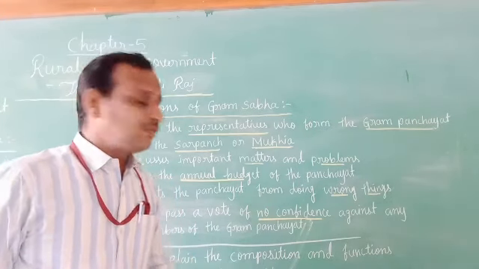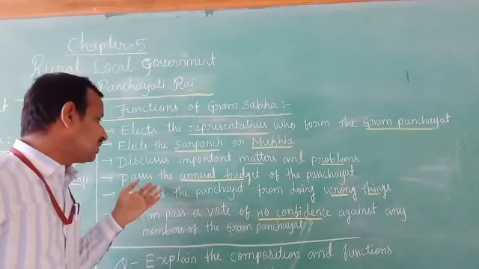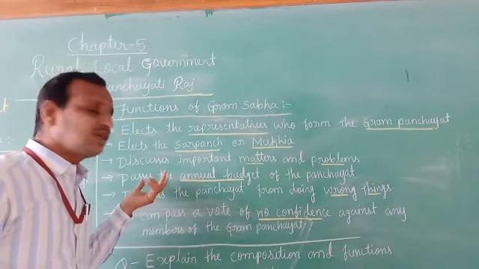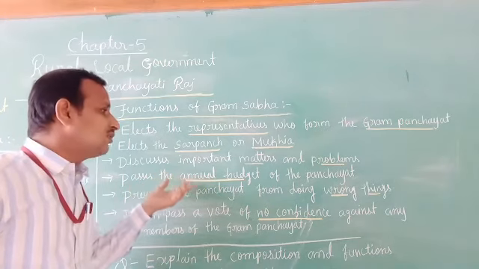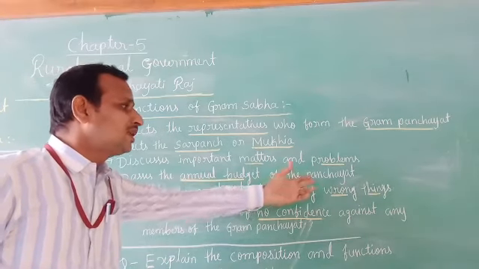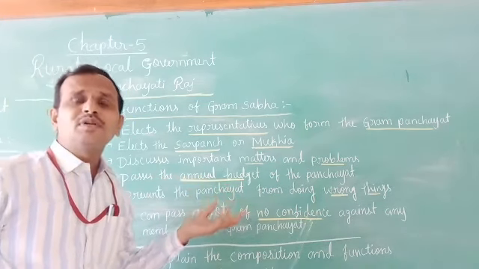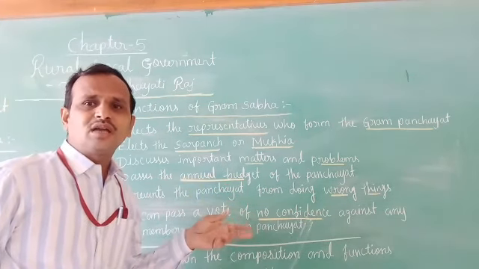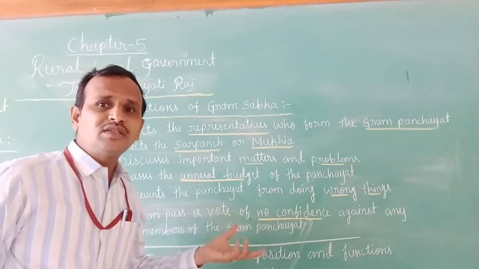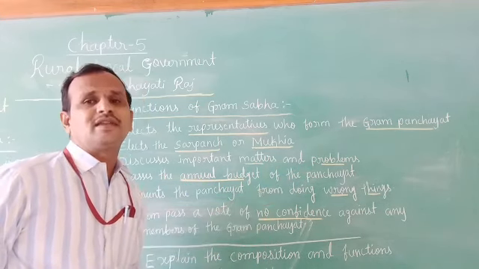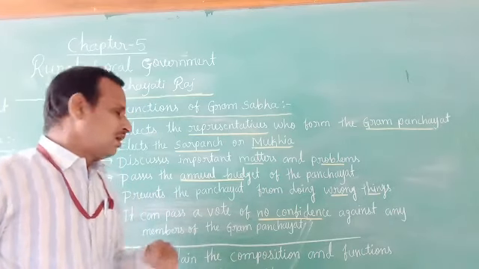And that budget is passed by the Gram Sabha. The Gram Sabha should pass the annual budget of the Panchayat. That means the Gram Sabha reviews the budget, works and income of the Gram Panchayat. So that is the meaning, children.